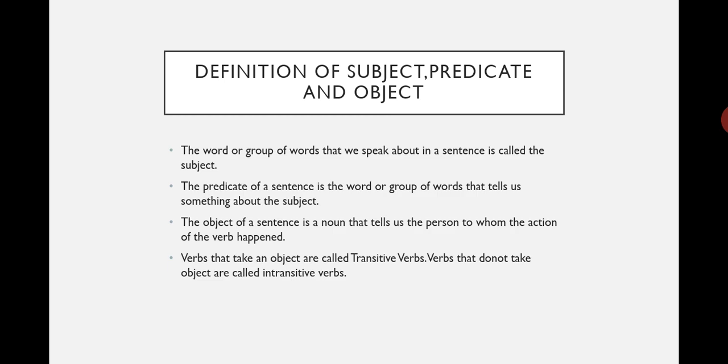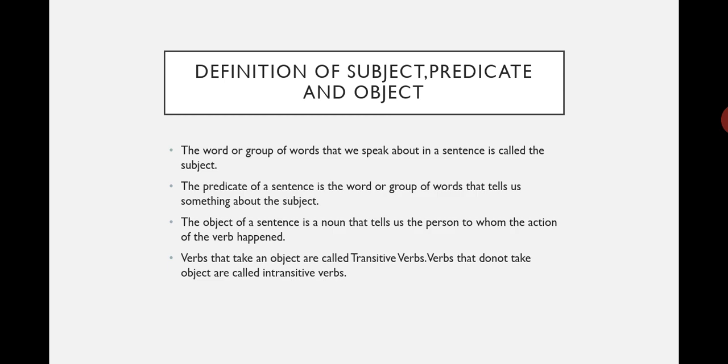The word or group of words that we speak about in a sentence is called the subject. The subject is said to be the doer of an action. Anything that receives the action is called the object. And the predicate of a sentence is the word or group of words that tells us something about the subject.